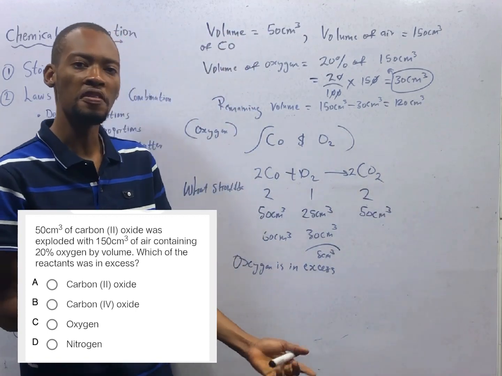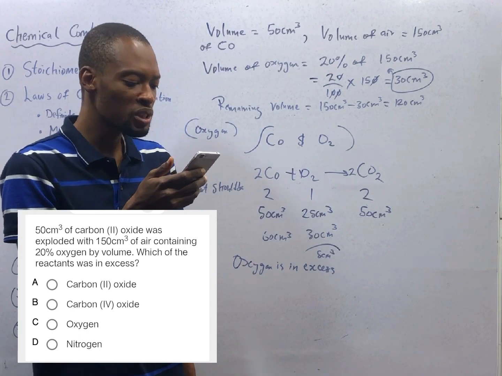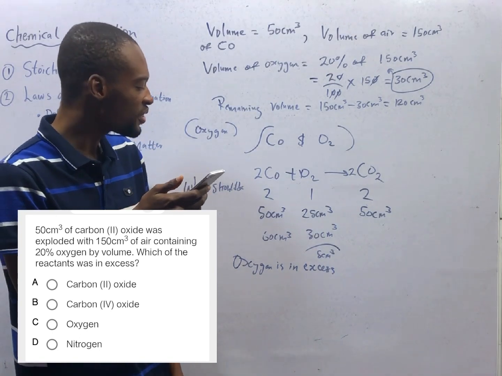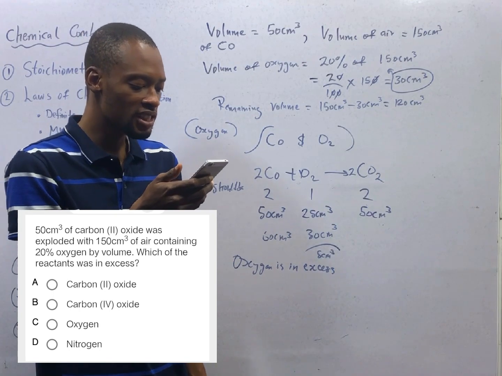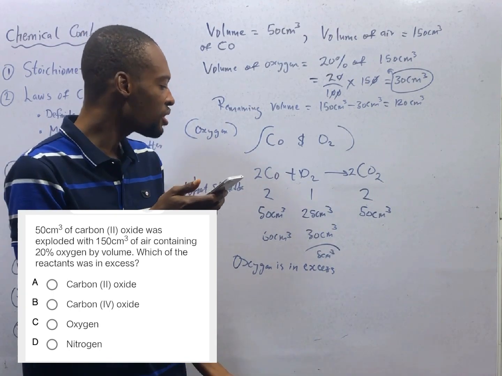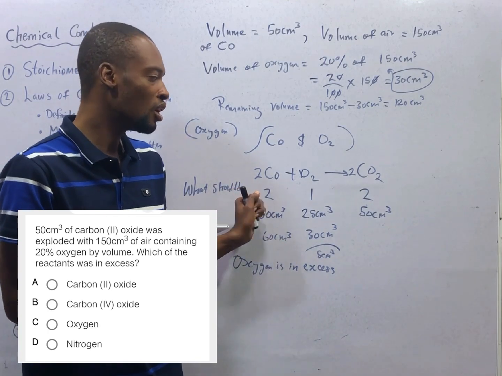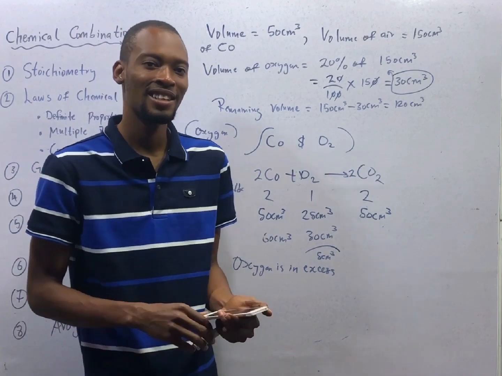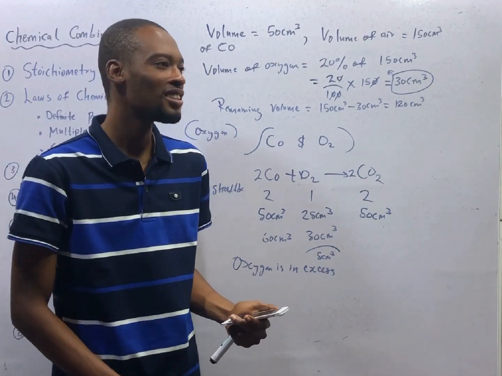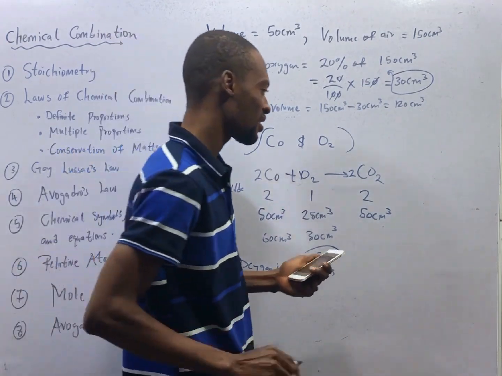The one that is not enough is the limiting reagent. So which of the reactants was in excess? Oxygen was the excess. If you ask which of them is the limiting reagent, the limiting reagent is simply the one that is not enough. That is carbon monoxide. There is another way this is usually asked that confuses students. They will tell you, what is the volume of the residual gas?